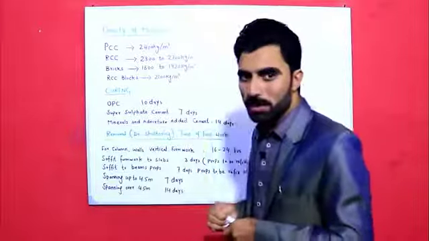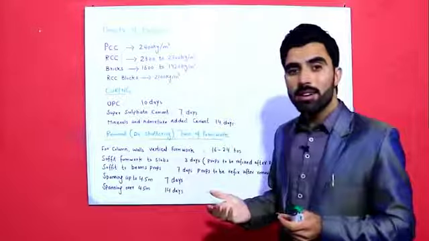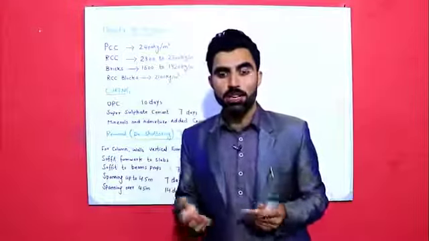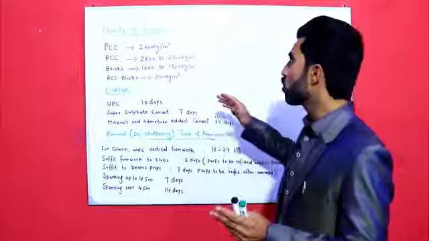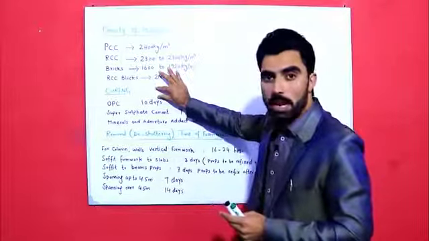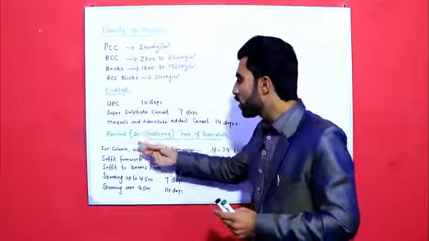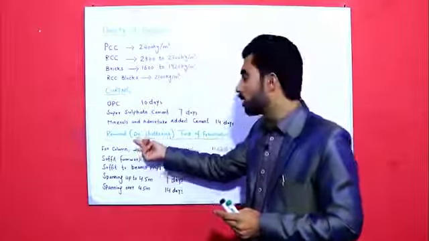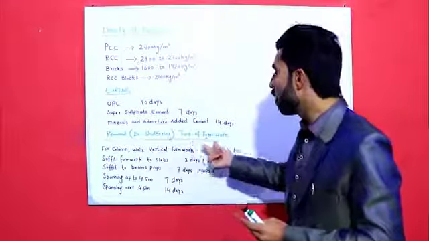The topic is important information especially for civil engineering students. The first one is density of materials, second is curing for different types of cement, the last one is removal of formwork or de-shuttering time of formwork.